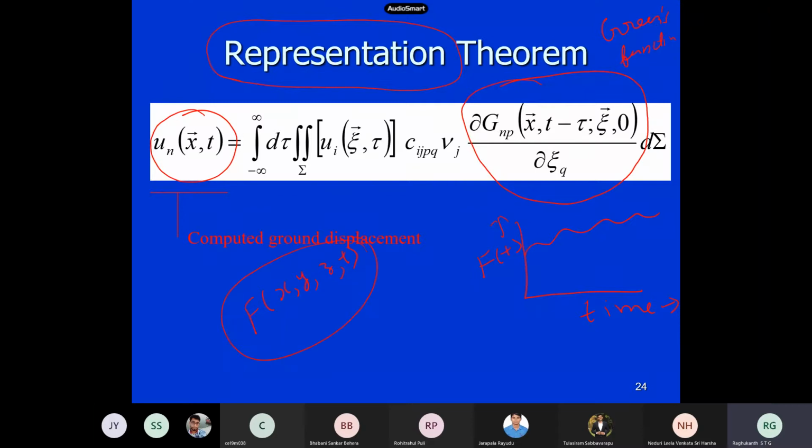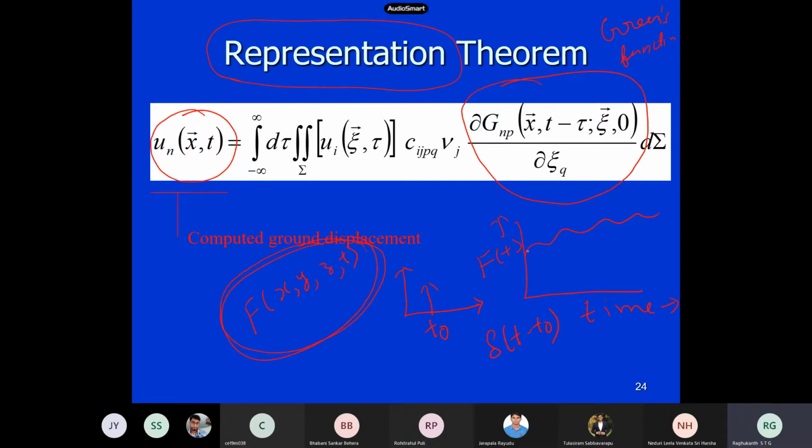Now, to find the Green's function, see, how do you represent an impulse in dynamics? Let us say I have an impulse at time t naught. How do you represent it mathematically? What function do you use? Direct delta function. So you write delta(t minus t naught), which means it is an impulse at time t equal to t naught. Now I have to do a 3D impulse actually, in space as well as in time.